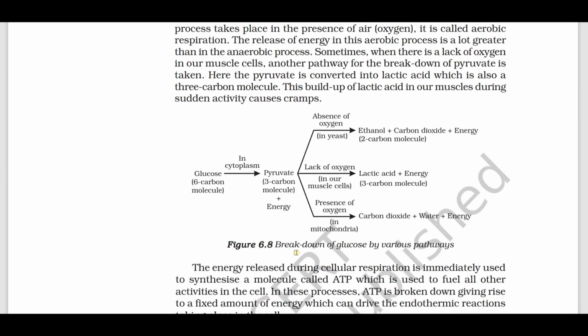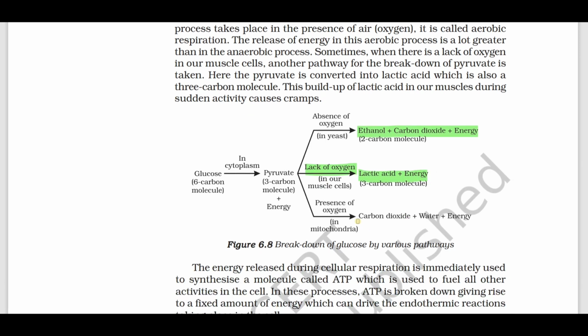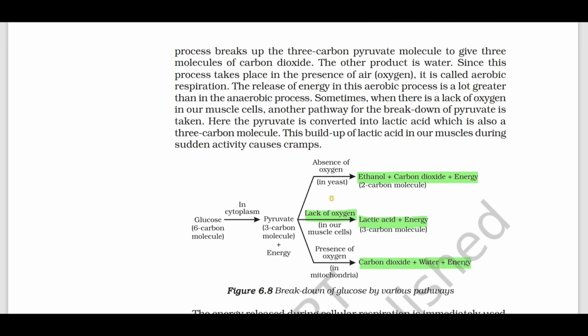Breakdown of glucose by various pathways. The 6 carbon molecule in the cytoplasm is converted into a 3 carbon molecule. Again, in the absence of oxygen, it is converted to ethanol, carbon dioxide and energy. In lack of oxygen, that is in our muscle cells, it is converted into lactic acid and energy. In the presence of oxygen, carbon dioxide, water and energy.